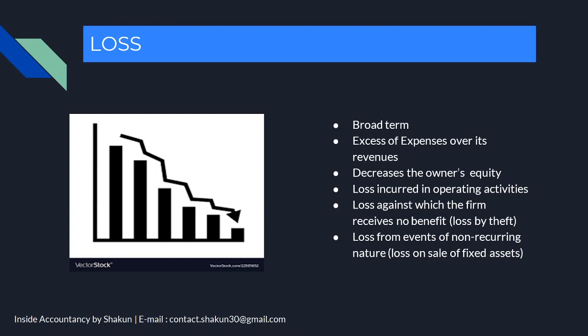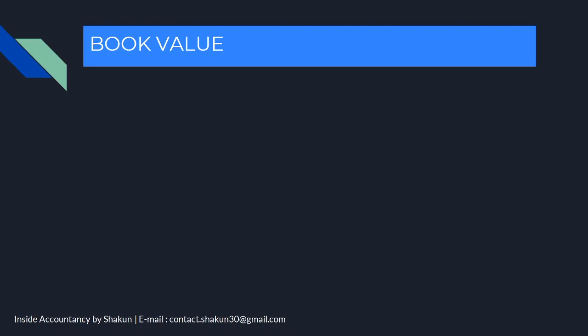For example, similar as we talked about in case of gain, if I'm selling land and I'm making profit on it, that is termed as gain. But similarly, if I sell land and if I incur a loss on that, that is termed as loss. If I sell it lesser than the book value, then it will lead to loss and it will fall in this category.